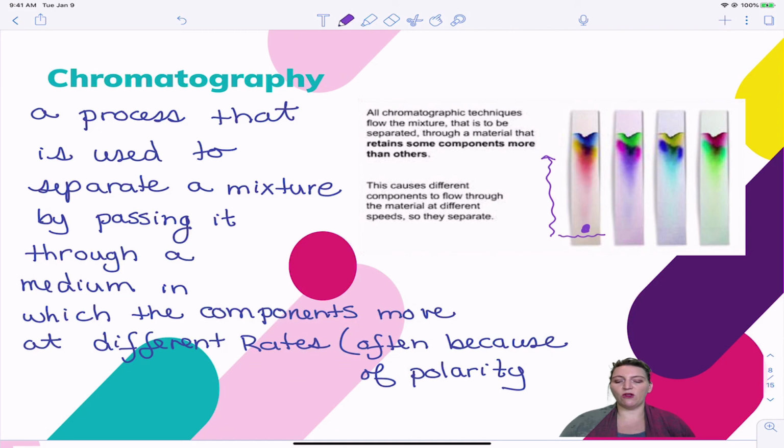Okay. We'll look at a little bit more of these when we're in class, how these techniques are used. But these are the 3 ways that we separate out a mixture. And remember, mixtures can be solutions, which are homogeneous, or heterogeneous, of which there are 2 types, colloids and suspensions.